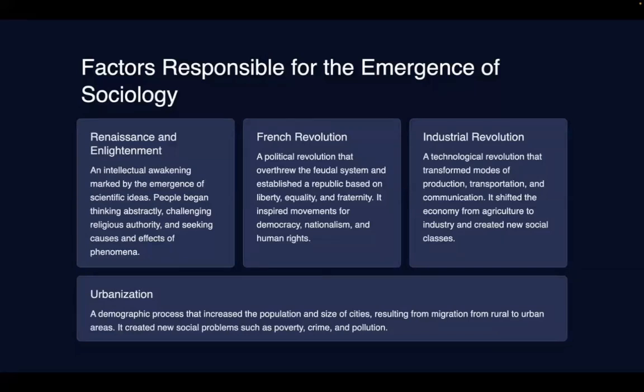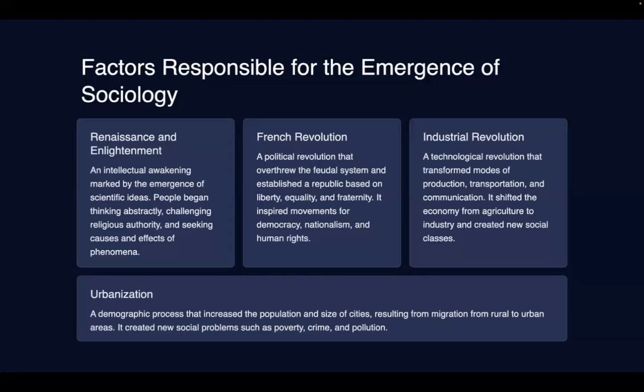So the first thing is the Renaissance and Enlightenment. What is Renaissance? What is Enlightenment? It was a kind of intellectual awakening. Now they started challenging the values which were unequal in nature. They started challenging religious values which were not rational, and they started believing in scientific ideas which can be proved, which can be seen, which can be tested, which can be empirically tested, and the ideas have similar results irrespective of time and space.